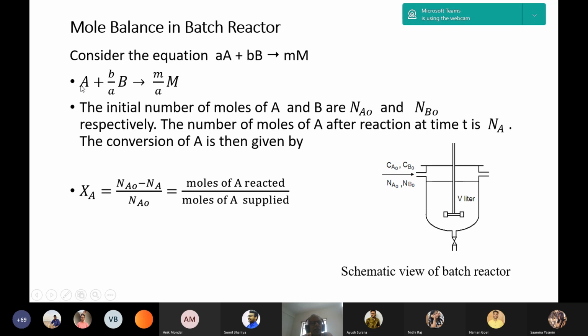A is the limiting reactant, so always you have to divide the other species by the coefficient of A, that is b divided by a, m divided by a, and all derivations will be based on A only, as A is the limiting reactant.